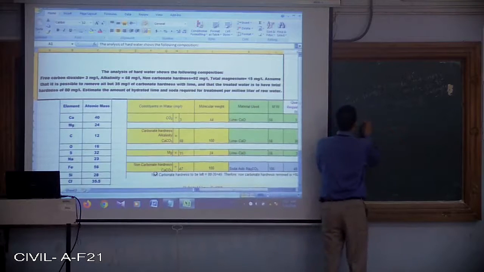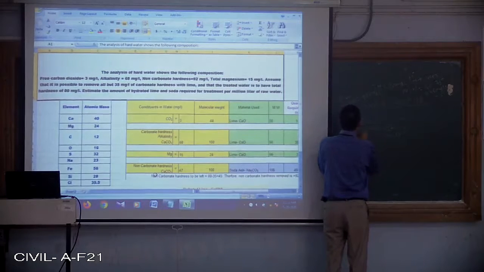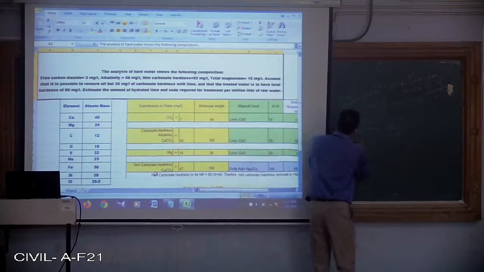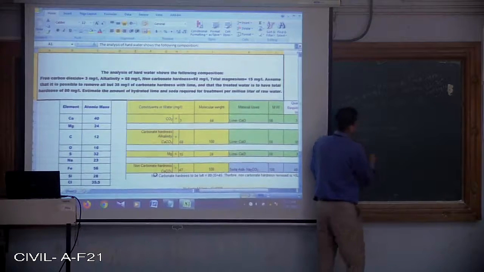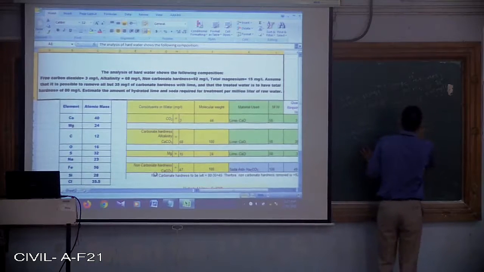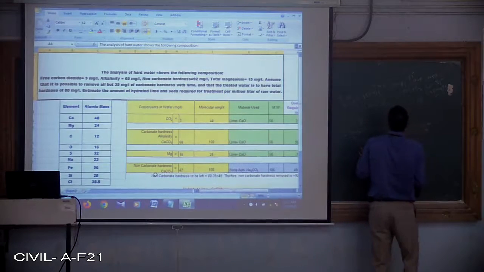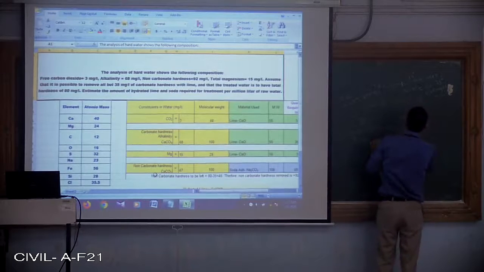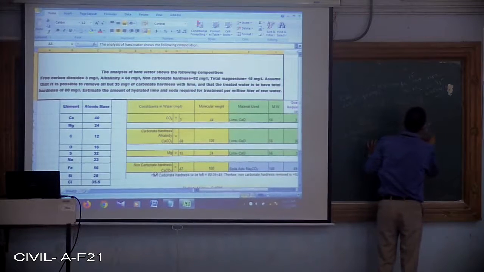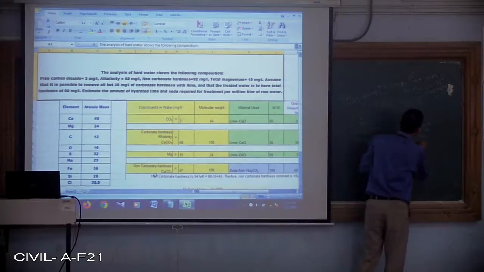The raw water is having non-carbonate hardness of how much? 92 mg per liter. At the outlet of the softening unit, we are having how much? 45 mg per liter of non-carbonate hardness.